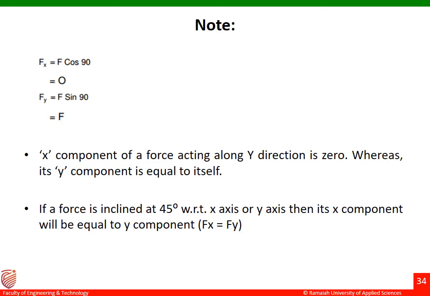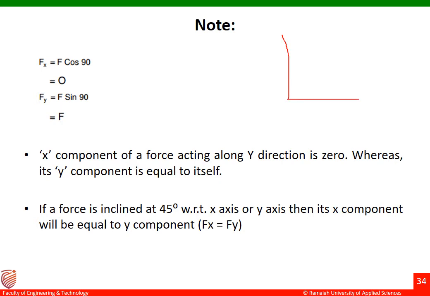Okay, and the next example is, if a force is inclined at 45° with respect to x-axis or y-axis, then its x component will be equal to its y component. Let me explain here.